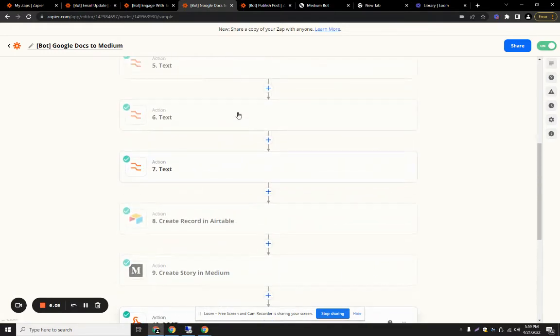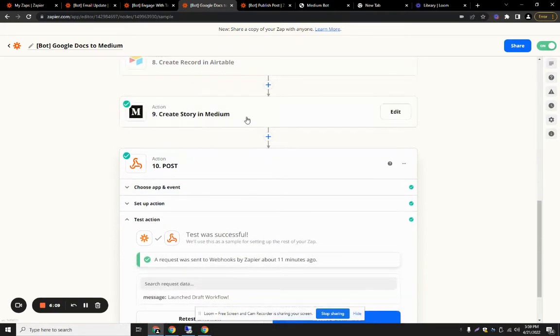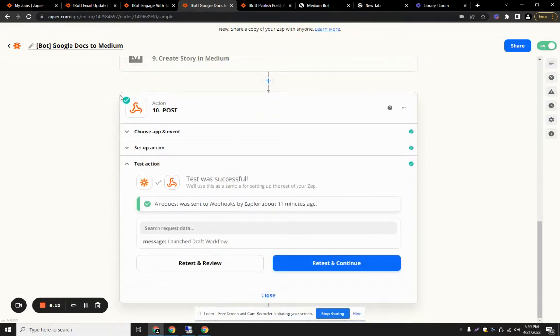And this is kind of text formatting, you can ignore it. It will create a record in Airtable, it will create a story in Medium, and it will finally make a post request to our server endpoint. So this is how it's all working.